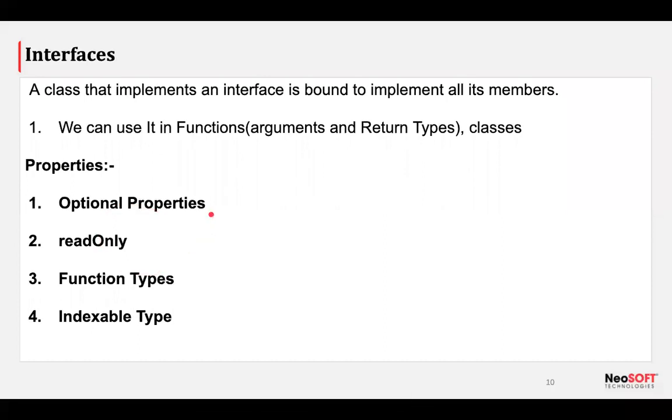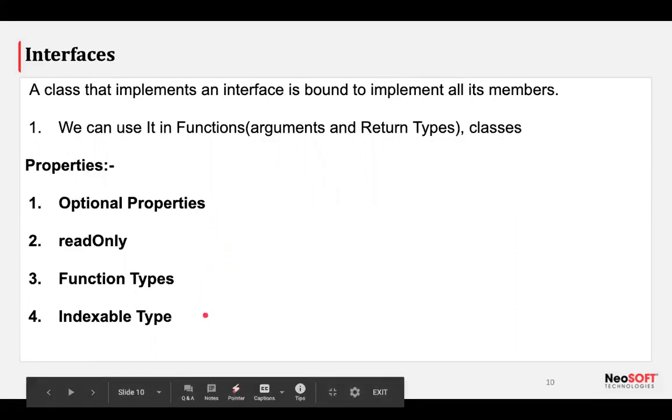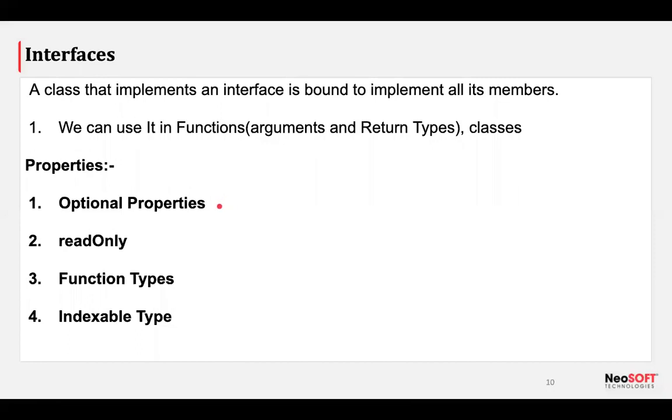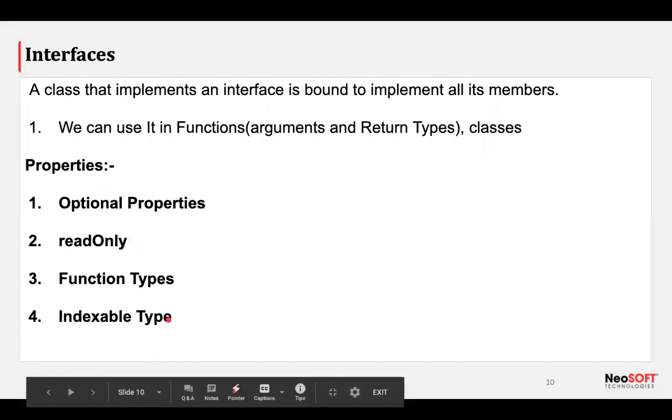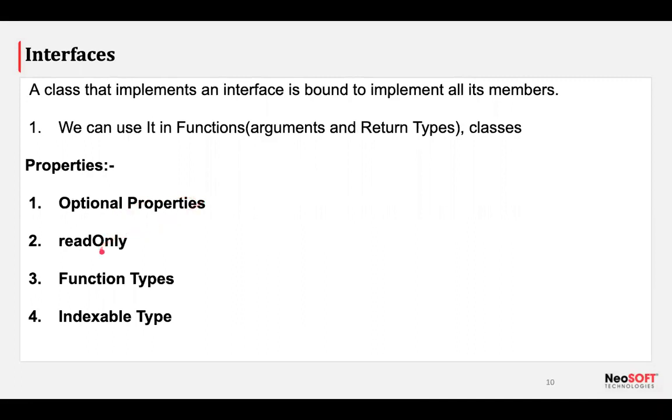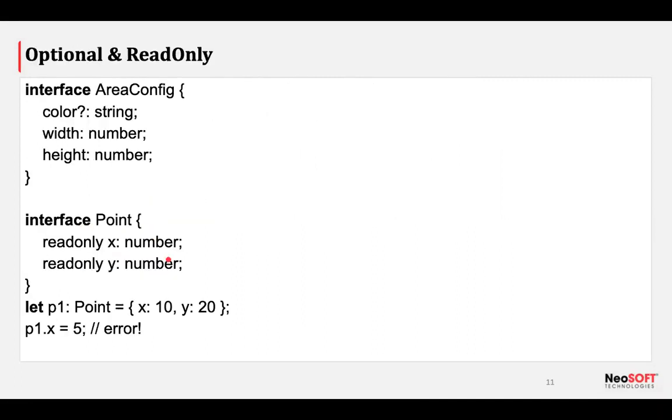Okay. As you notice, there is a properties keyword, and I wrote down four properties. What do I mean by properties? Sorry, it's not inheritance, it's interfaces, properties, and all. So let me clarify that a property is defined based on how the member functions are derived, what function types are derived in our interfaces. Based on that, we categorize how we can define things inside the interfaces into four different parts. Let's dive deep into optional properties and read-only properties. Let's look into that.